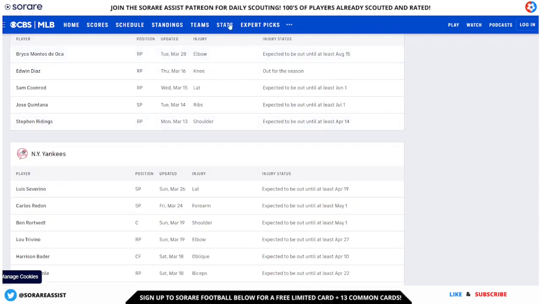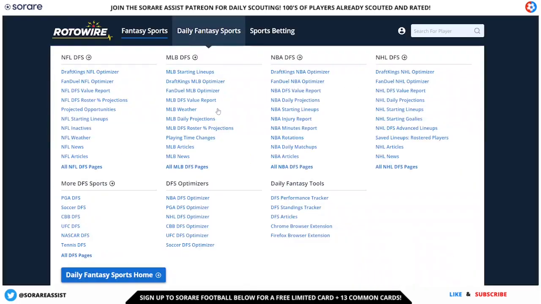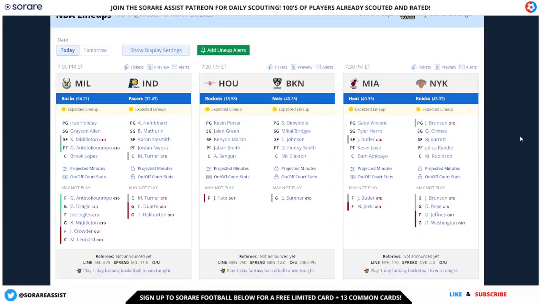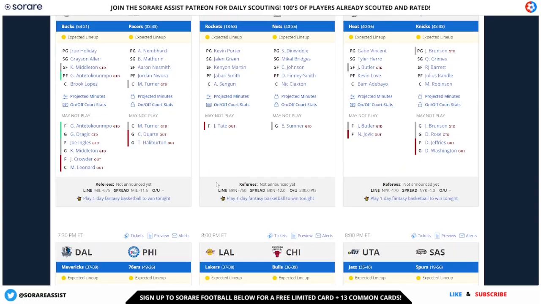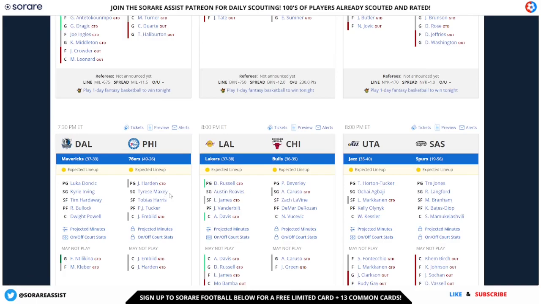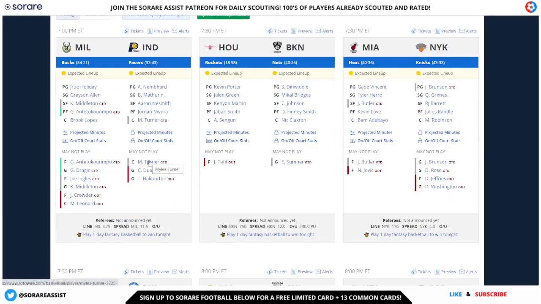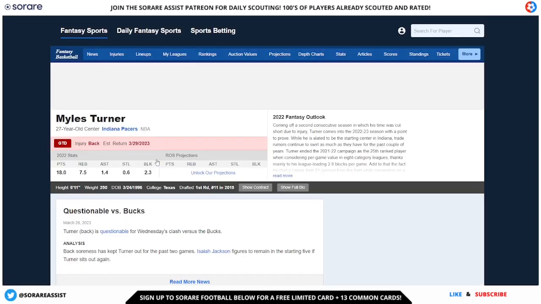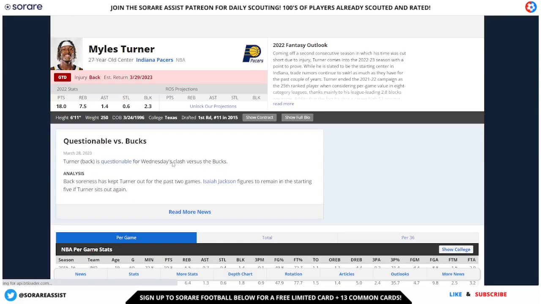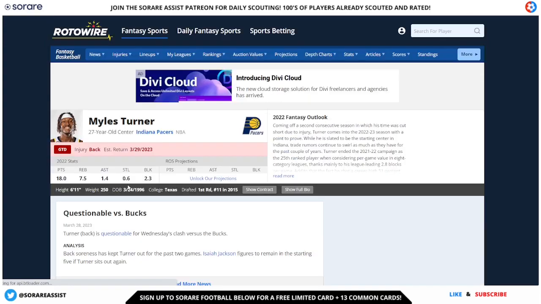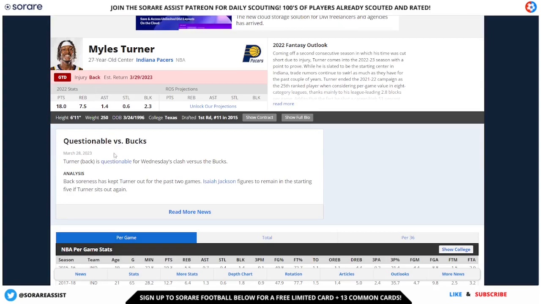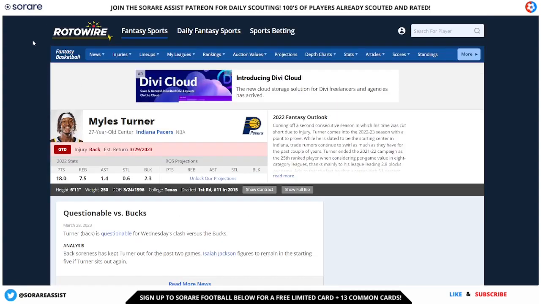So in terms of the NBA resources that I use, one of them is rotowire.com. So this is going to give you the predicted lineups in the upcoming fixture, and also gives you information of players that are potentially injured or doubtful for the game. Also, like on the football as well, you can click on the player to get more information about this potential injury. This is going to give you some more information and a little write-up about why that injury, about how long that injury may be and what has caused the injury as well. So it's a very valuable resource, this.